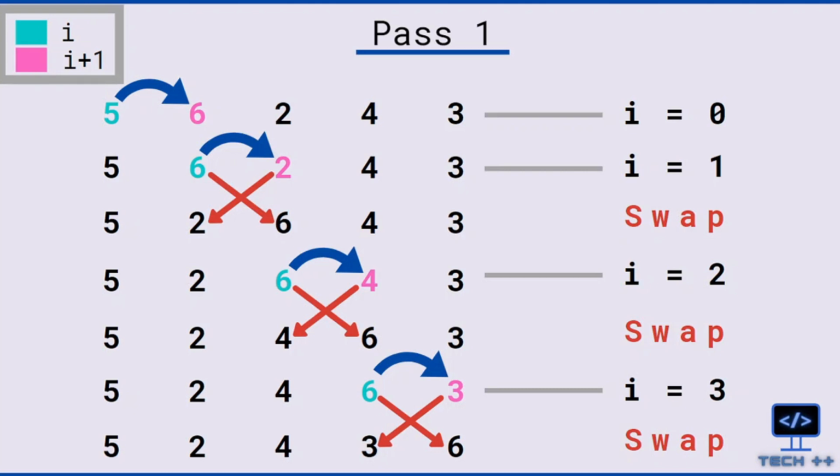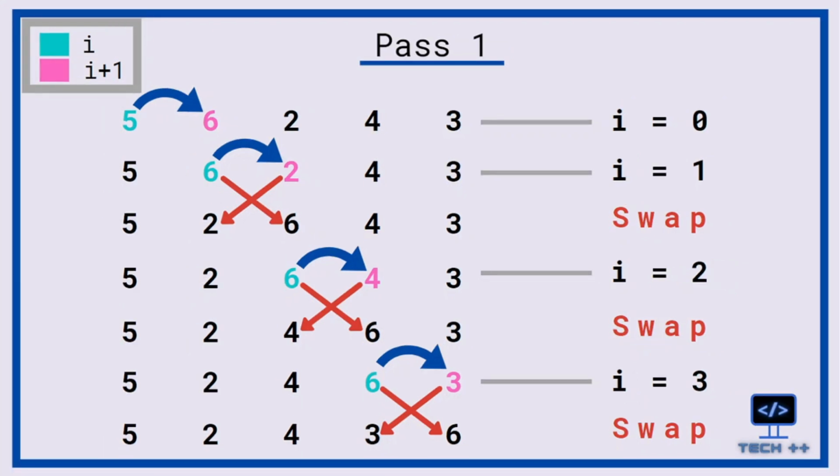Next, we will increment our i to 1. So the two elements which will get compared here are 6 and 2. Now since the number at the right, that is i plus 1 position, is smaller, we need to swap those numbers. Next, we will increment our i to 2.